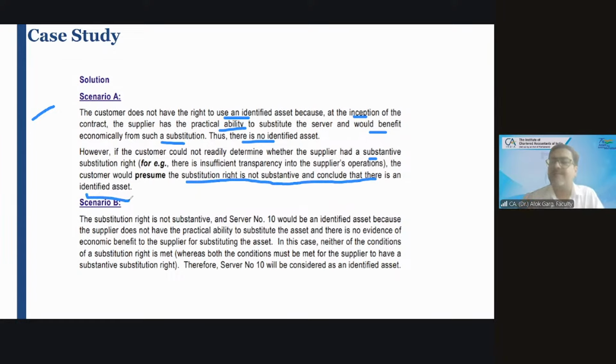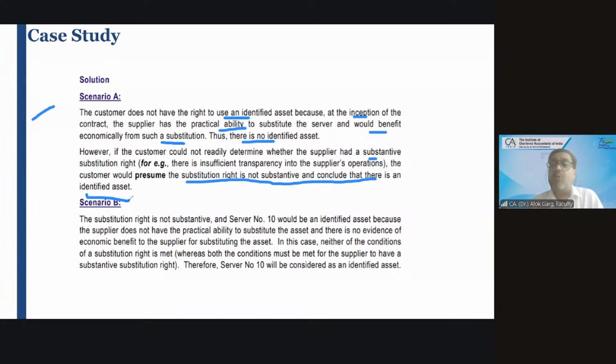Means it says that if the contract is silent, I told you, no? You remember I took an example that I, as a landlord, told Akshay, you need to shift to the second building after 3 months. Then Akshay told, sir, I can't because my study will be impacted in the shifting.